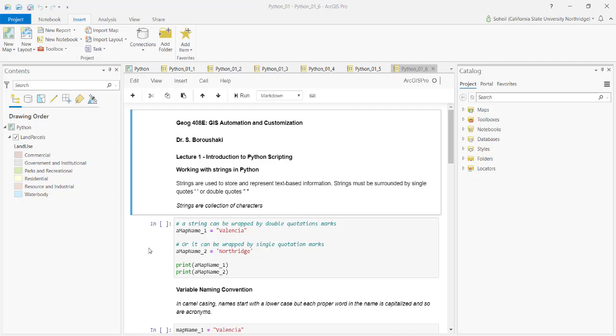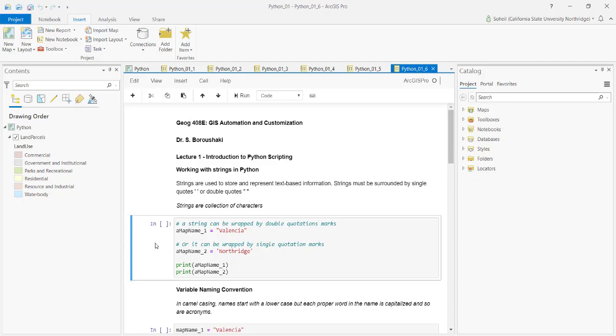Look at this first cell here. We have a variable called map name one underscore one, and it holds Valencia. And I have another variable, map underscore two, which stores Northridge.